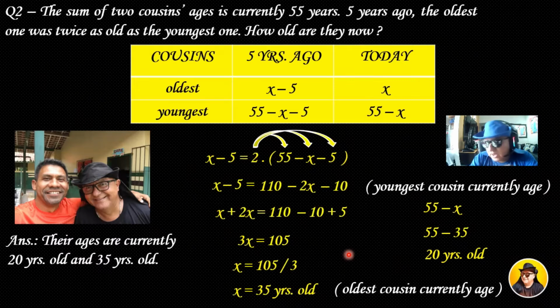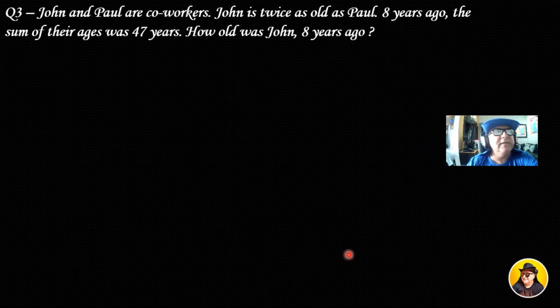Okay, very good. We have done question number 2. Let's do now question number 3. Here it is. Come on, let's do it. John and Paul are co-workers. John is twice as old as Paul. 8 years ago, the sum of their ages was 47 years. How old was John 8 years ago?